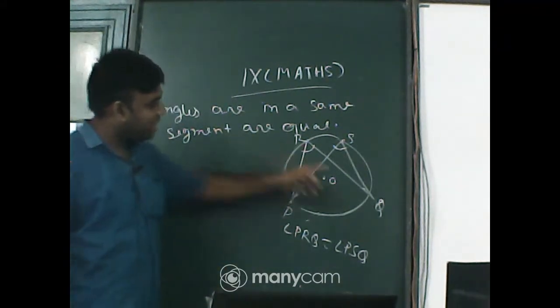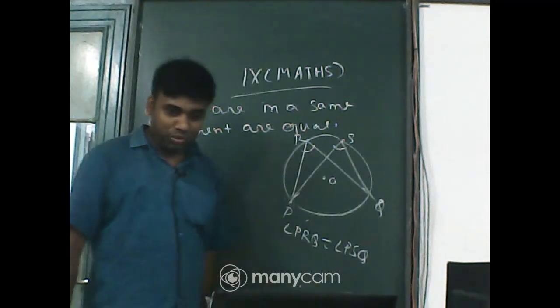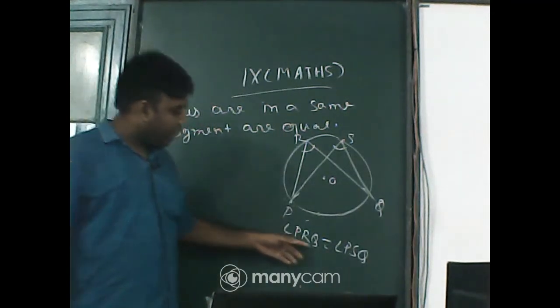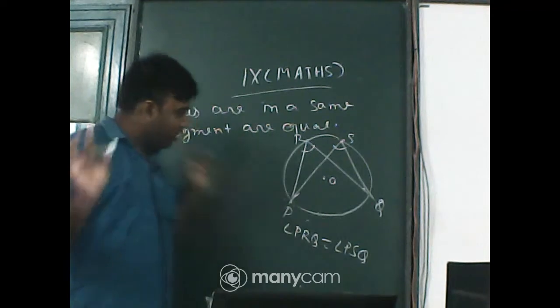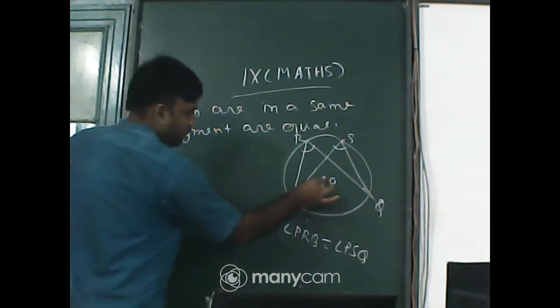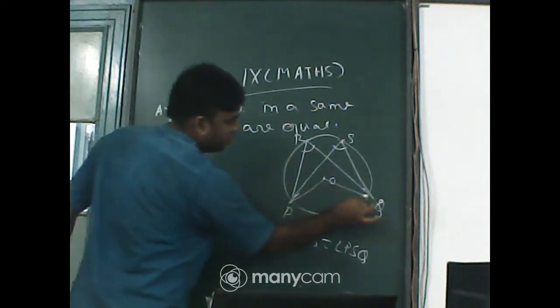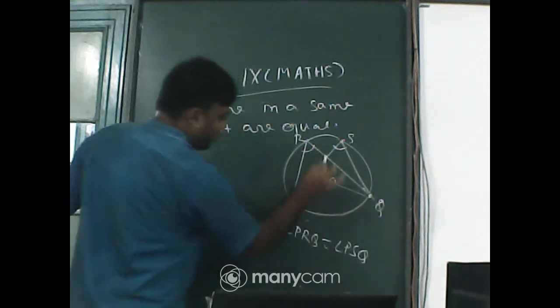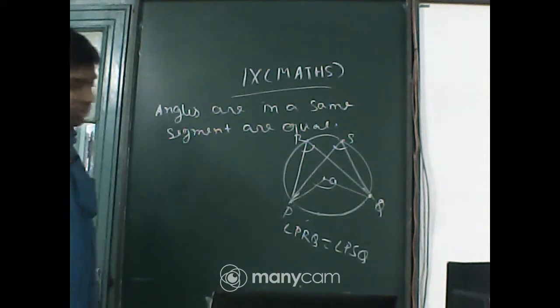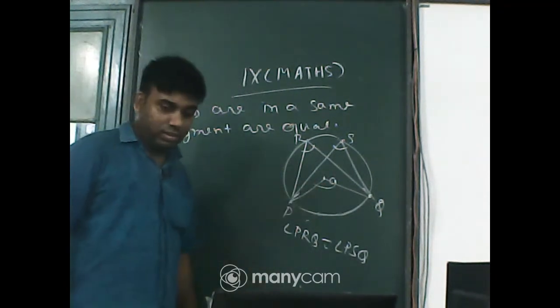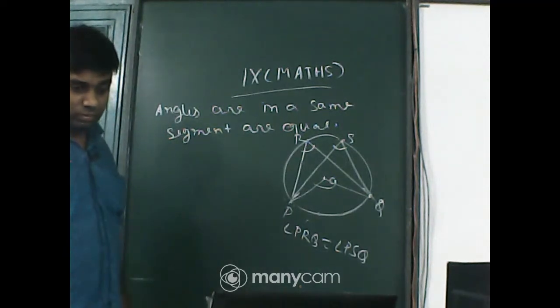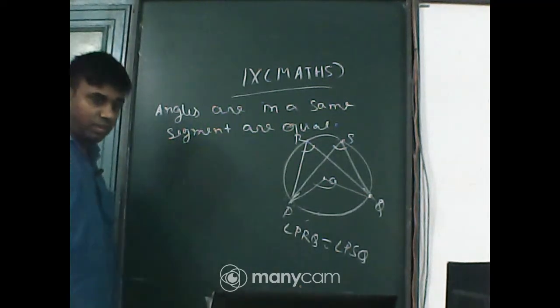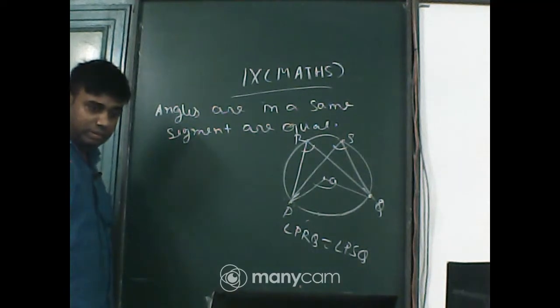So PRQ and PSQ, these two angles we have to prove equal. Now just join OP and OQ. What is that angle? Tell me. Central angle.